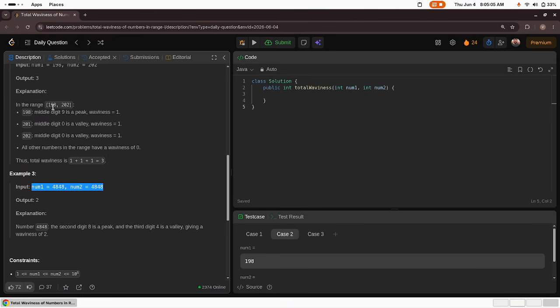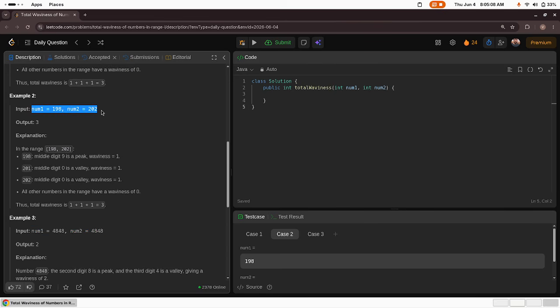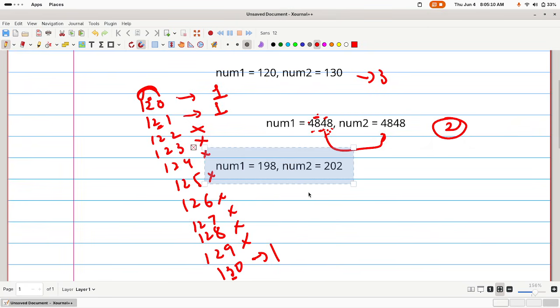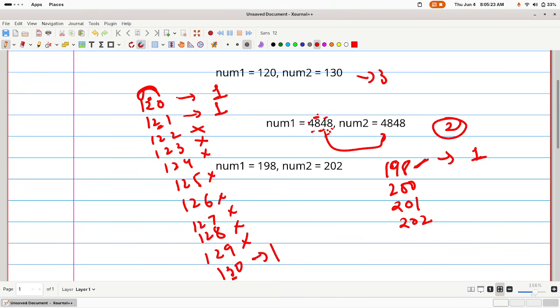What about this one? Let's take this number as well. 198, 200, 201, 202. Its waviness is what? 9 is greater than both of its neighbors. It's a peak, so considering it will give us 1. 0, no. What about this? Lesser than both of its neighbors. It is a valley, so it will add 1. What about this? It's lesser than both of its neighbors, so it will add 1. So the total waviness of this range will be 3.